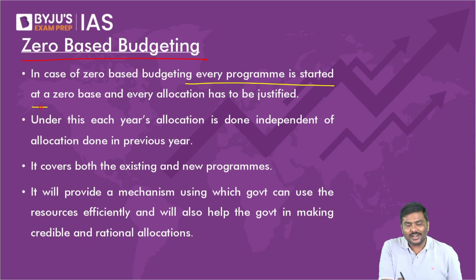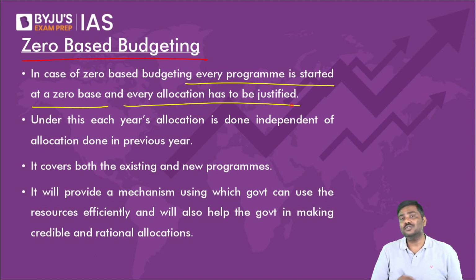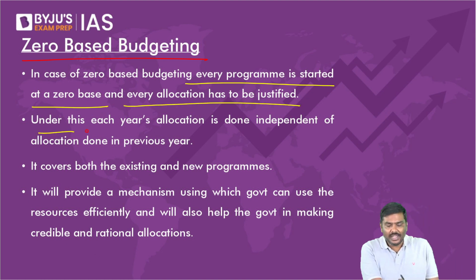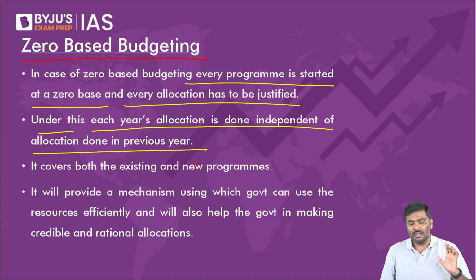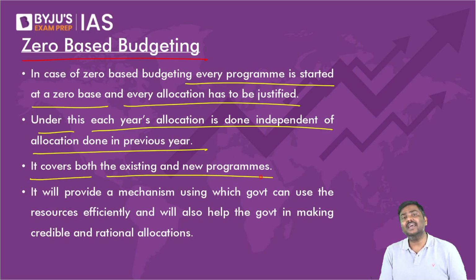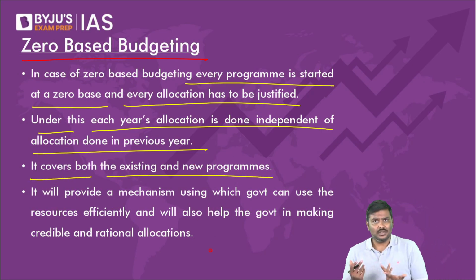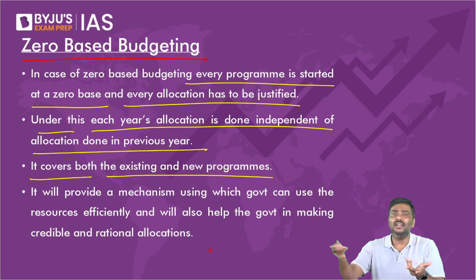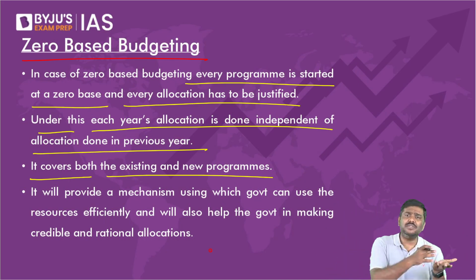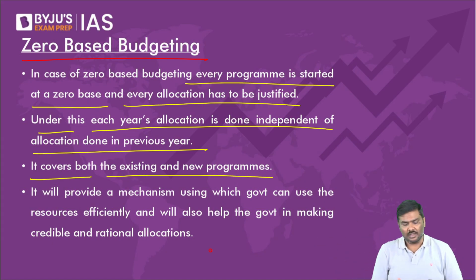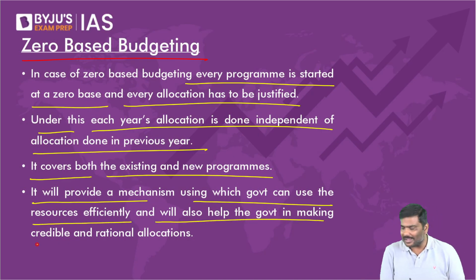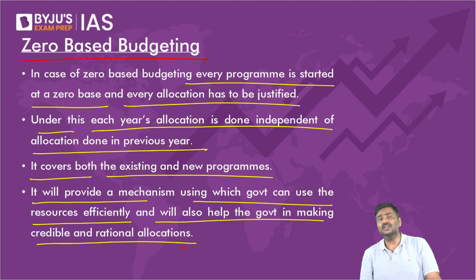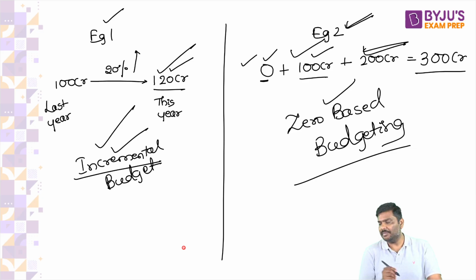In zero-based budgeting, every program is started at a zero base, and every allocation has to be justified. Under this, each year's allocation is done independent of the allocation done in the previous year. It covers both existing as well as new programs or new schemes. You can bring in new schemes also, justified, funds would be allocated. Old schemes you want to continue, funds would be allocated. It will provide a mechanism using which government can use the resources very efficiently, and will also help government in making credible and rational fund allocations.